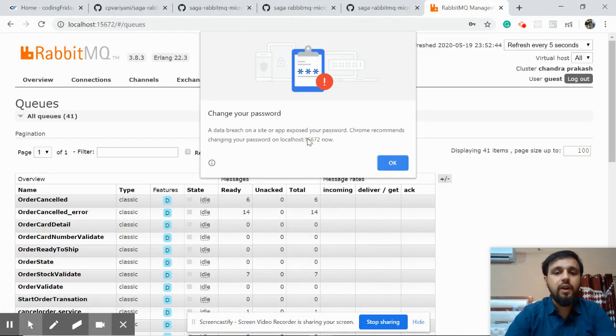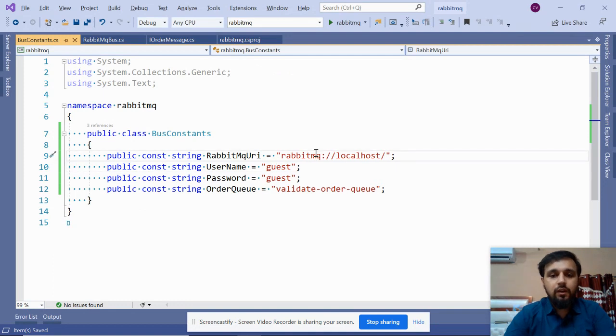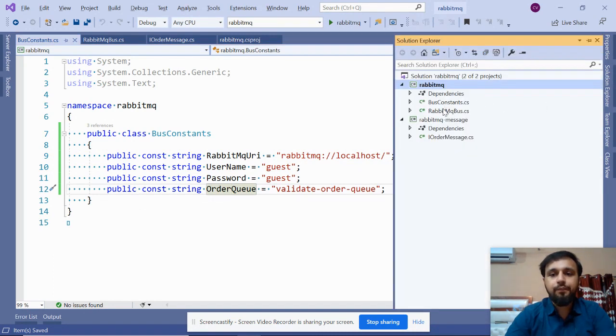Here you can see I have these exchanges, queues, etc., which exist currently. So this is the URL, this is the password, and this is the order queue in which we will send our data. So now let's configure our bus.